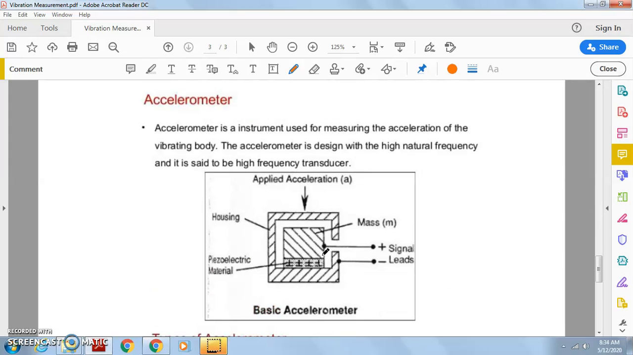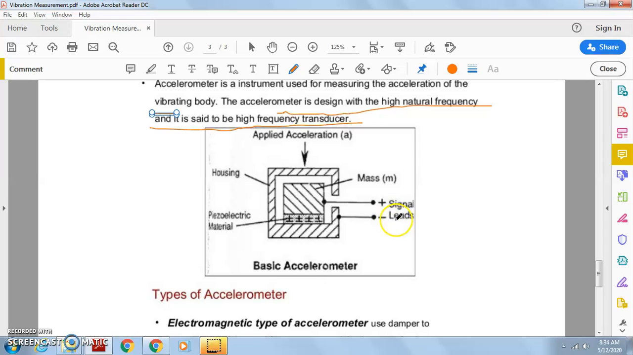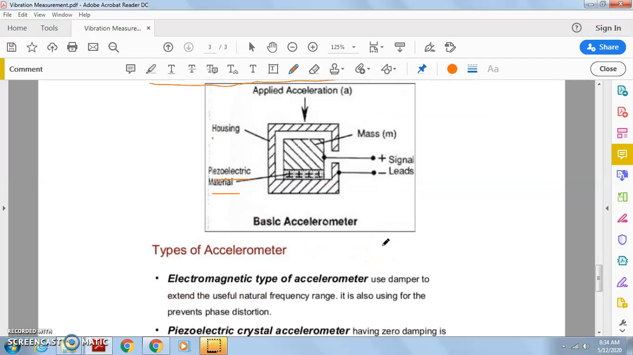Now, the accelerometer. The accelerometer is an instrument used for measuring the acceleration of the vibrating body. It is designed with a high natural frequency, and it is also called a high frequency transducer. This is the constructional feature of the accelerometer. Look at its diagram: here we see the applied acceleration, here is the mass, this is the electrical signal, these are the leads, that means the wires, and the piezoelectric material which is electrically sensitive. This is the housing or casing, or box. So this is the basic accelerometer structure.